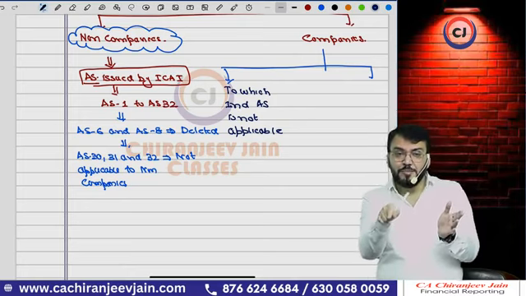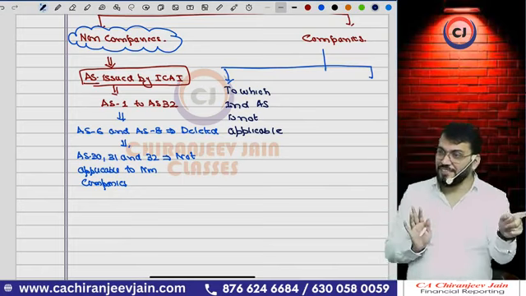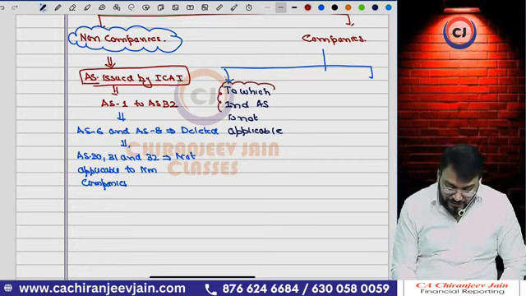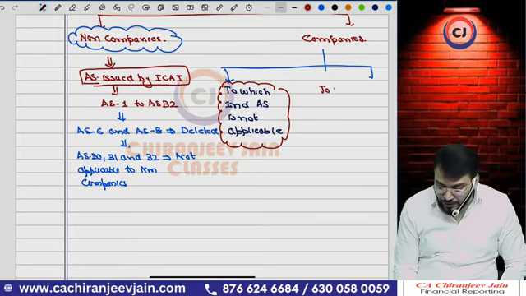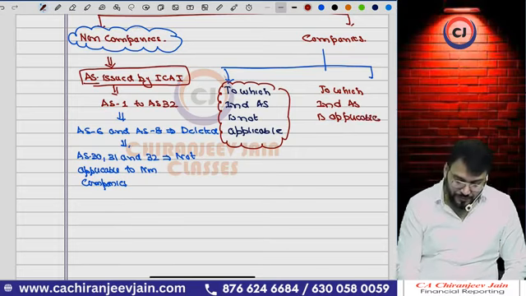If yes, then Ind AS is applicable. If not, then AS is applicable. Got this point? So the first type is a company to which Ind AS is not applicable, and the second is any company to which Ind AS is applicable.